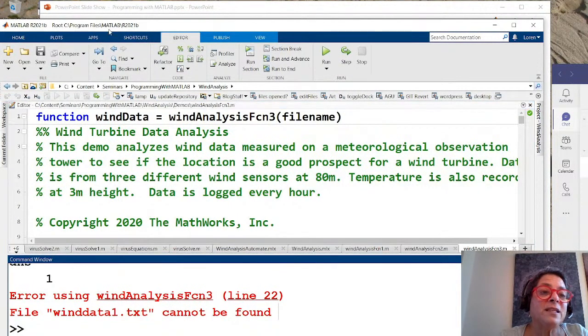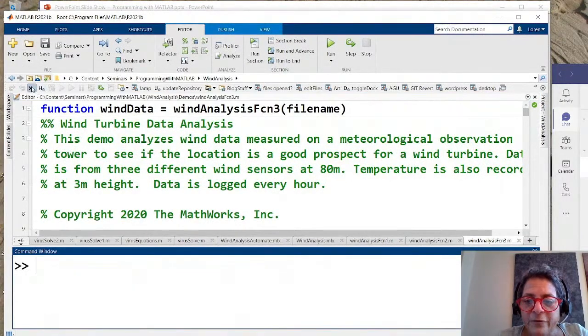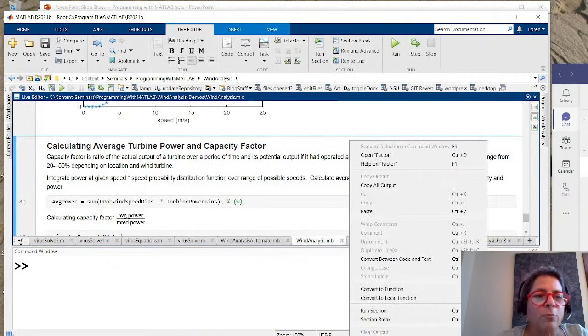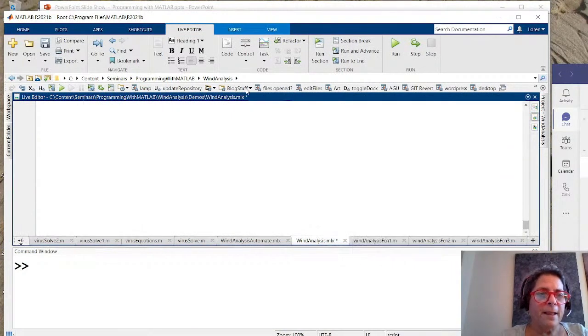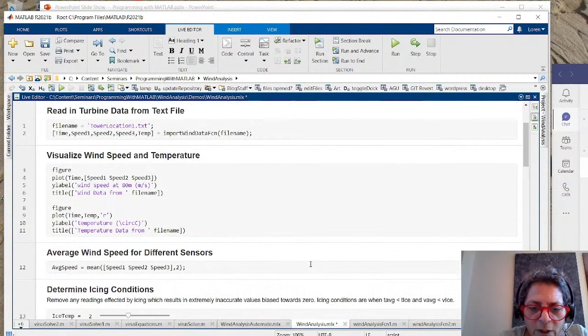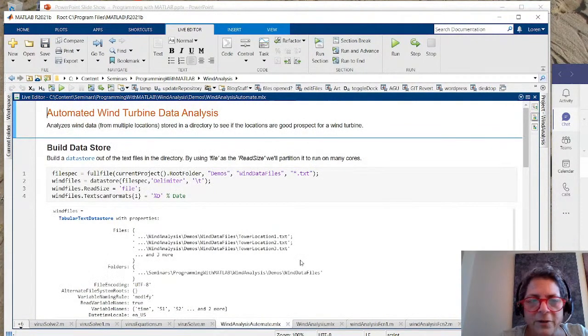Okay, so I am not done yet because we actually said what we wanted to do was figure out which turbine is at the best location, right? And I haven't done that yet. So now that you see sort of behind how I'm doing this, I want to show you my final script here. And I'm going to remove all the outputs that are in it. And now I'm going to make it bigger so you can see it. It's not the one I want. I want this one. Let's clear all the output.